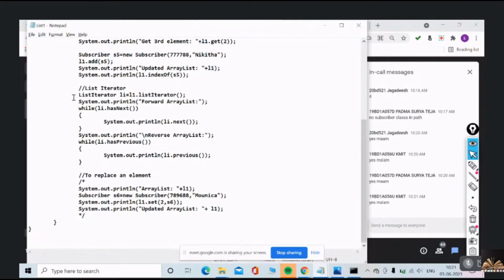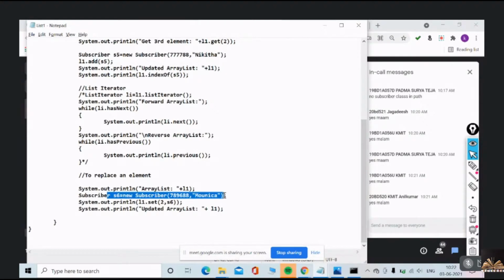Now have a look. I'll just close this because it may confuse you. Now I want to replace an element. I can replace any one of the elements also. How is it possible? Have a look at this. I am printing array list L1. Now S6, I just created, is one more subscriber.